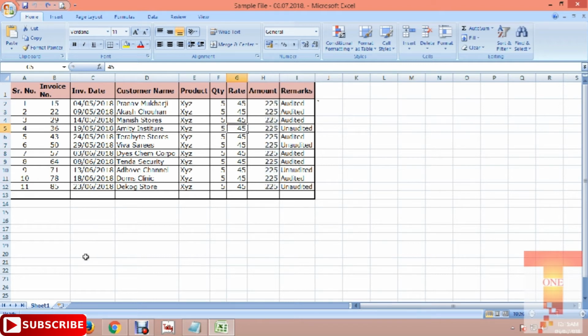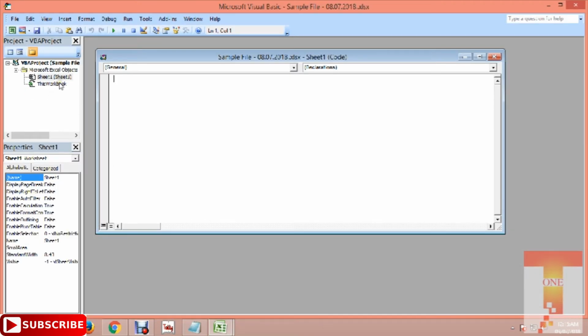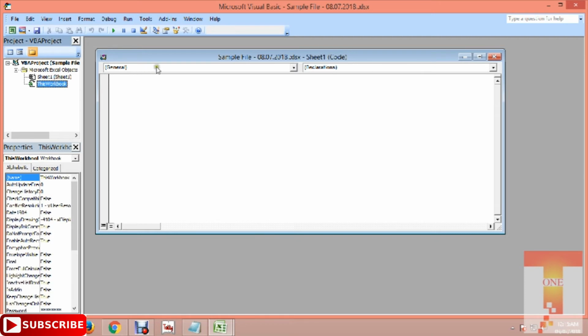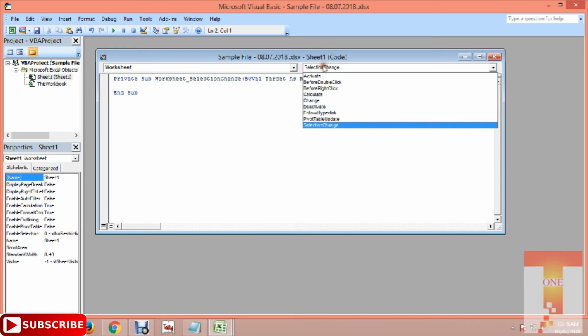So what do you have to do to put that formula in Excel? Just right click on Sheet1, click View Code, then click on ThisWorkbook, then click on Worksheet. The formula is here, but we'll be using a different formula.